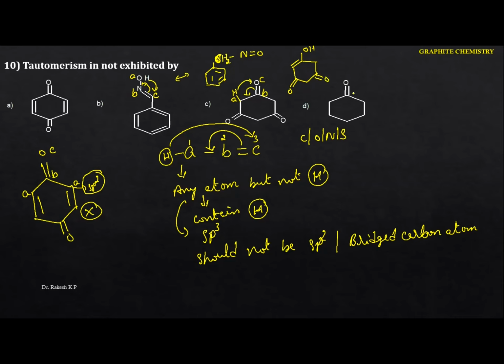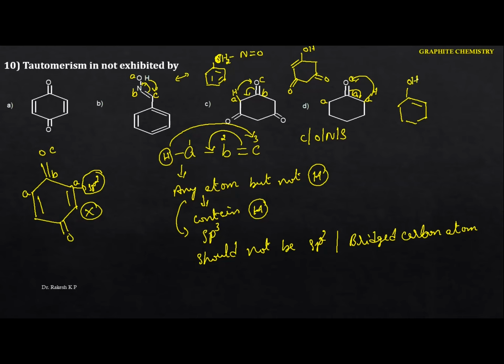Come to this one. This is B, this is C, this is A. A here also you can take, it may be anything. This is sp3 hybridization. Here it contains hydrogen, the migration from here to here, and this comes here. And finally what we got is this one. Just go to this one. This is the double bond, and here you are going to have the OH.